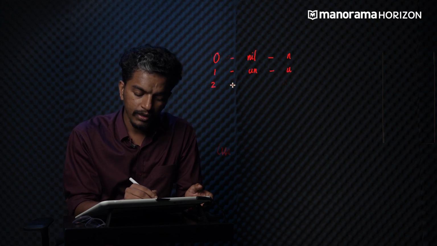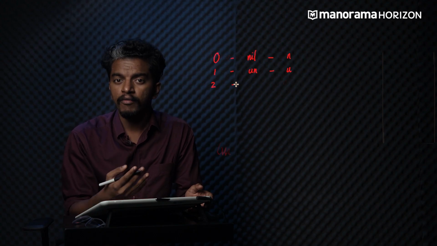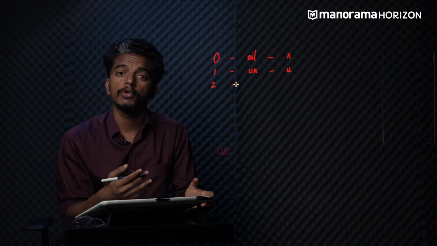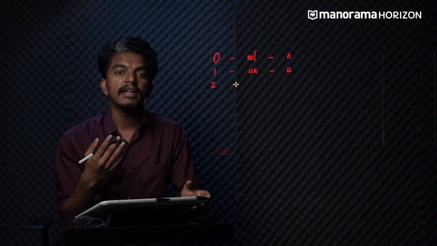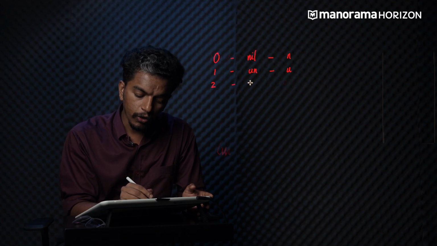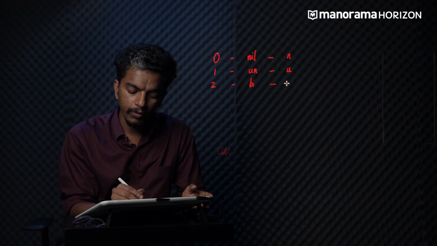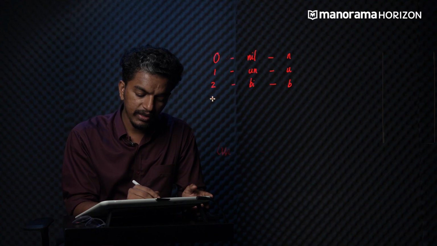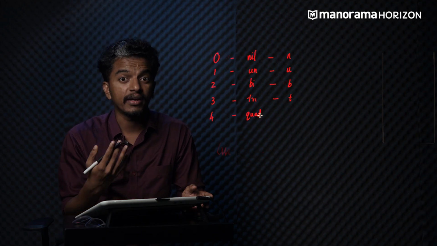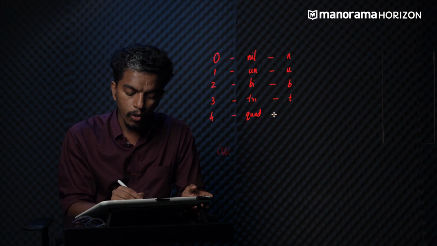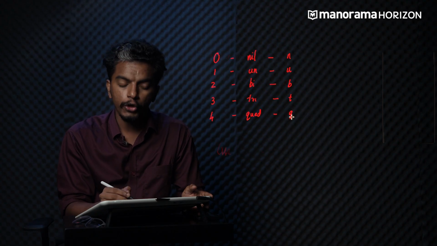Now for 2, like you already know, mono, bi, tri, di, we have already discussed this in our earlier class also. For 1 we say mono, for 2 we say bi or di, for 3 we say tri, right? So here also for 2 we will write bi, which is denoted by the symbol b. For 3 we will write tri, denoted by the symbol t, and for 4 we will write quad. In maths you might have already come across quadratic equations, right? So 4 is quad, denoted by the symbol q.